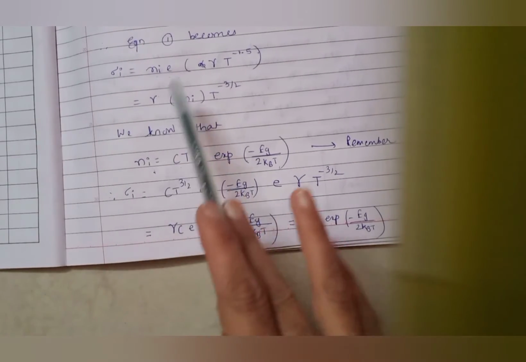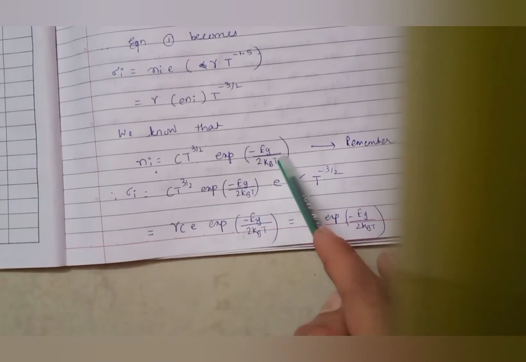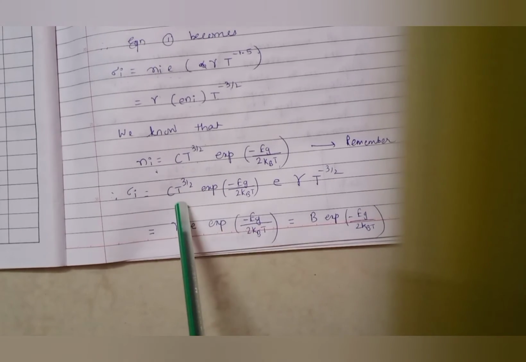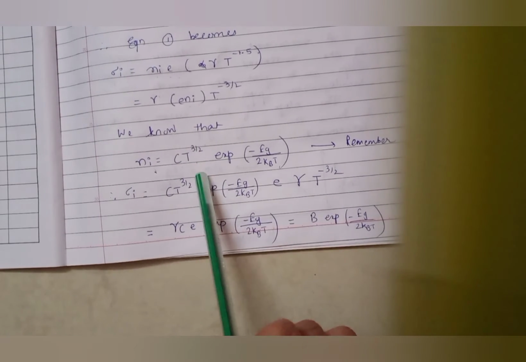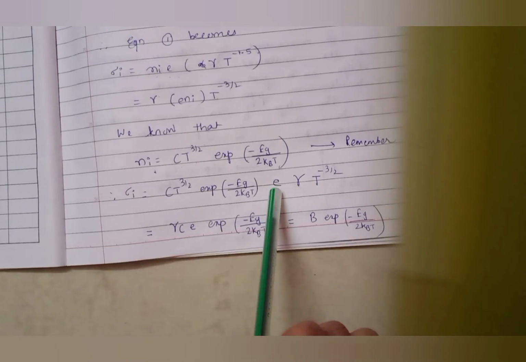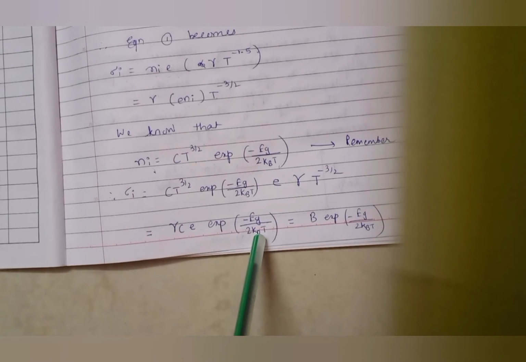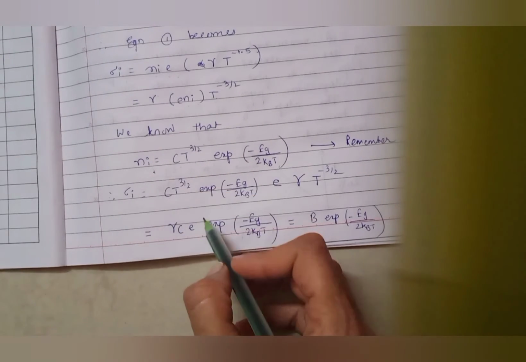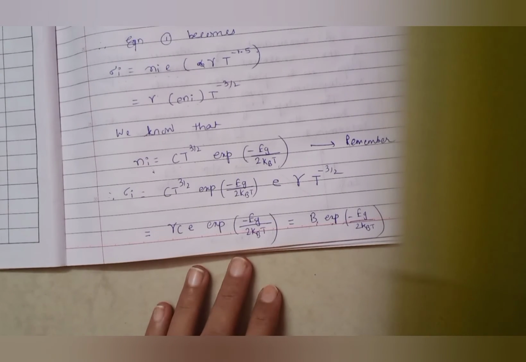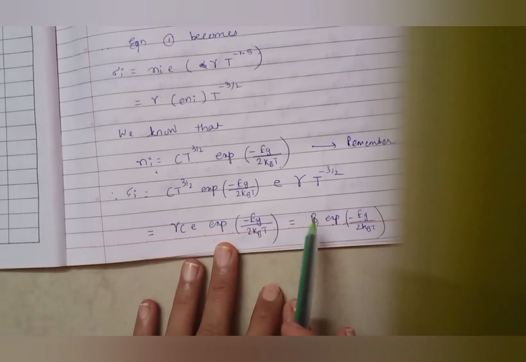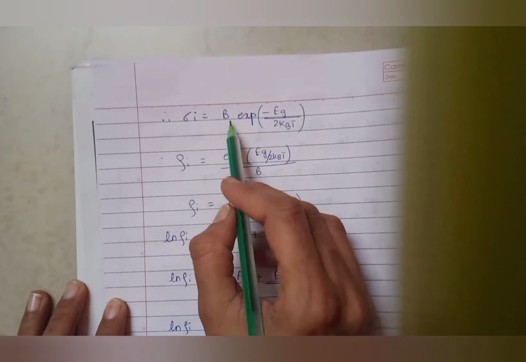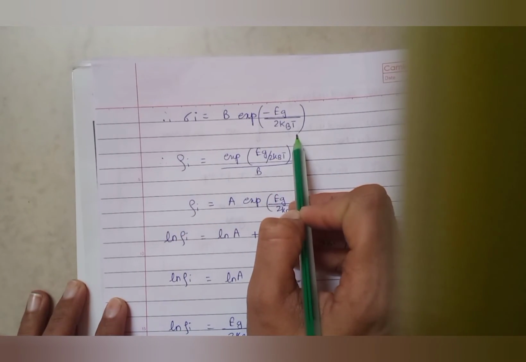So I can substitute this value. Instead of Ni, I will write down this value, and gamma T raised to minus 3 by 2 remains the same. Now T raised to 3 by 2 and T raised to minus 3 by 2, these two terms will get cancelled. So I will get gamma C E exponential minus Eg upon 2 kBt. Suppose gamma Ce is a new constant B. So what I got is sigma I is equal to B exponential minus Eg upon 2 kBt.